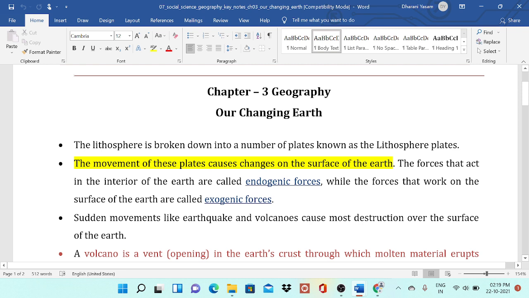The forces that act in the interior of the earth are called the endogenic forces, while the forces that work on the surface of the earth are called the exogenic forces. Sudden movements like earthquakes and volcanoes cause most destruction over the surface of the earth.